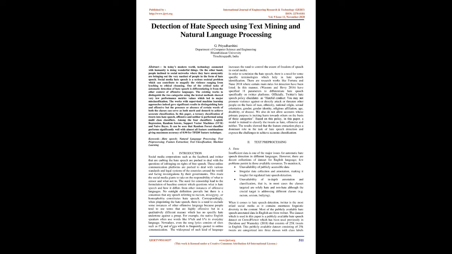racism, sexism, bullying. When it comes to hate speech detection, Twitter is the most relied social media as it contains enormous linguistic diversity in the content. Most of the publicly available hate speech annotated data in English are from Twitter.